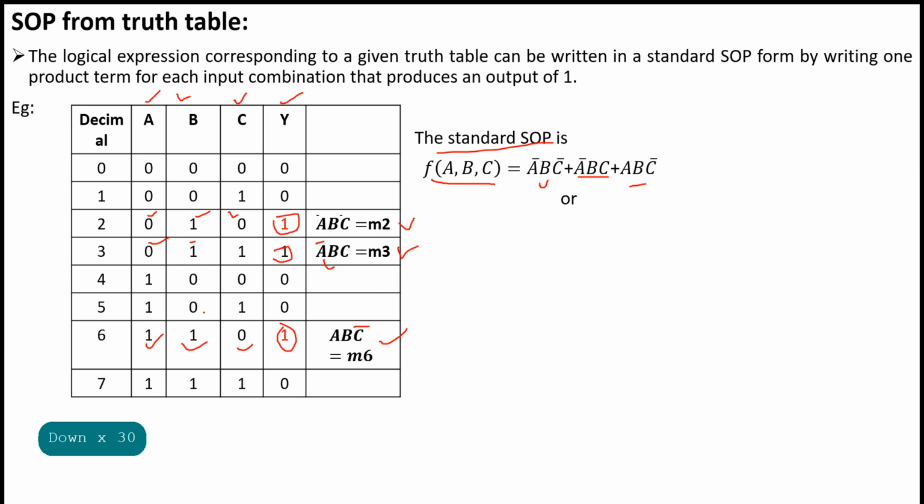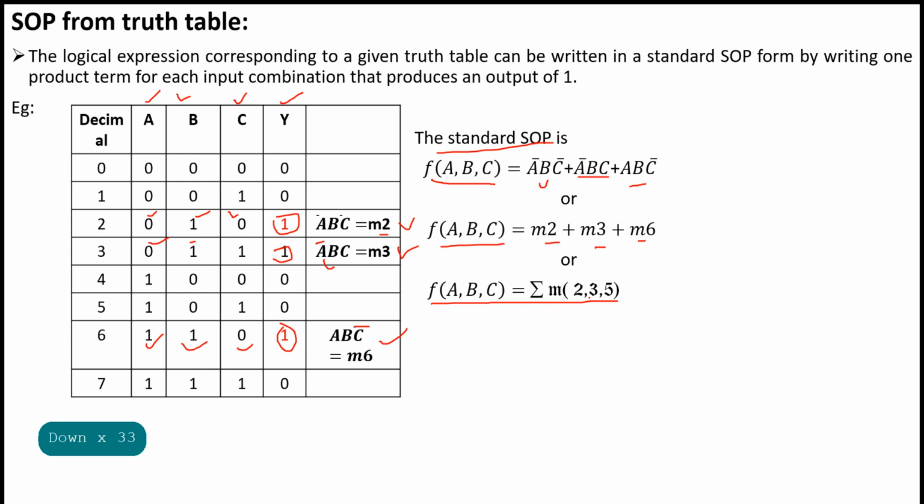Or we can also write in this form: function f of a, b, c equals m2 plus m3 plus m6. Or we can write it with the summation symbol m, the min term representation, 2, 3, 6.